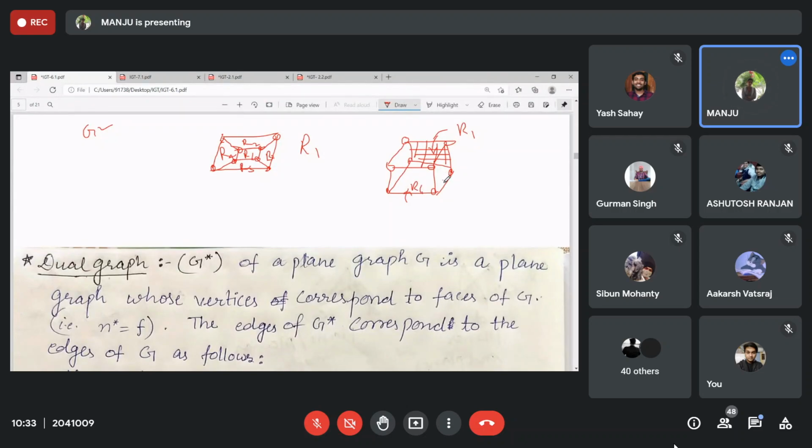This right hand side is R2. This one above is R3. What about this left hand side face? R4. And this below is your R5. Okay?